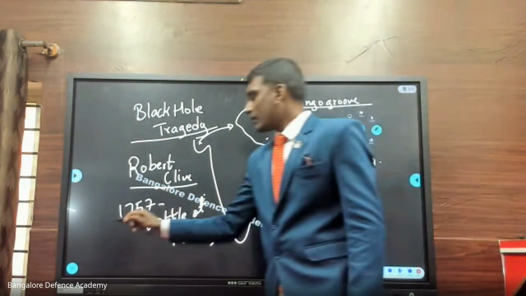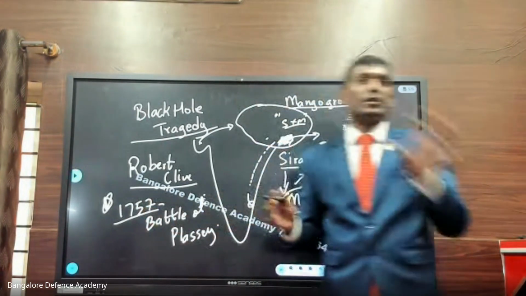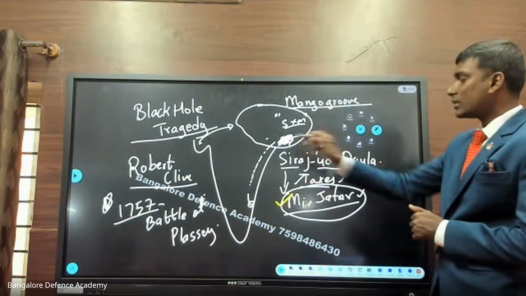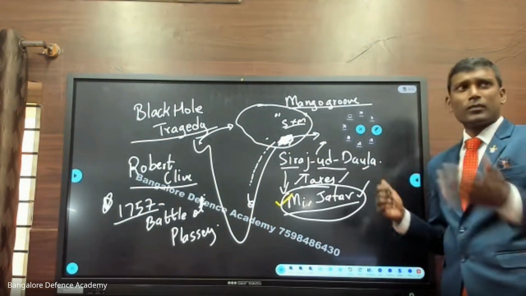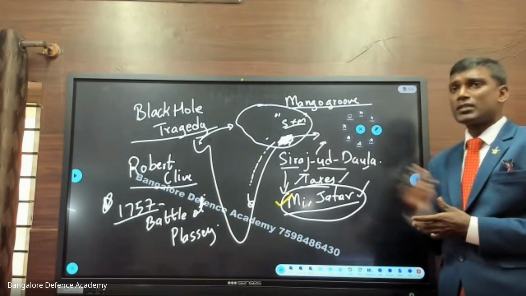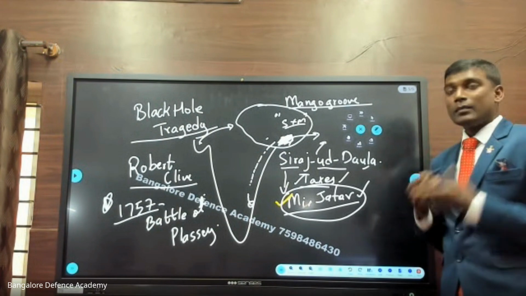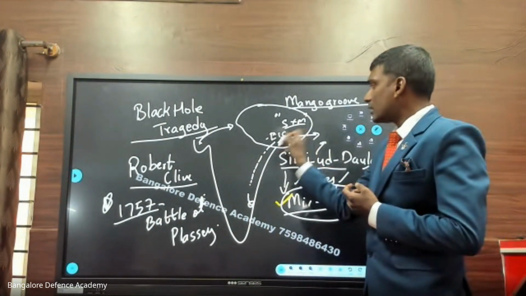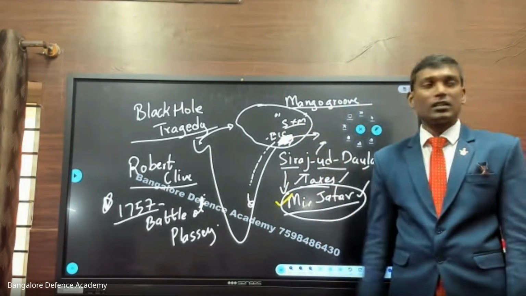Now, 1757, this was the first battle where the English people started attacking the Indian rulers, and now they become the rulers of India. So this is one thing. Now Mir Jafar became the king, and for 5 to 6 years, he ruled efficiently. Okay, but after some days, Mir Jafar realizes, I am the king of Bengal, and the English East India Company is not paying me taxes. So now I should demand taxes from the English East India Company.